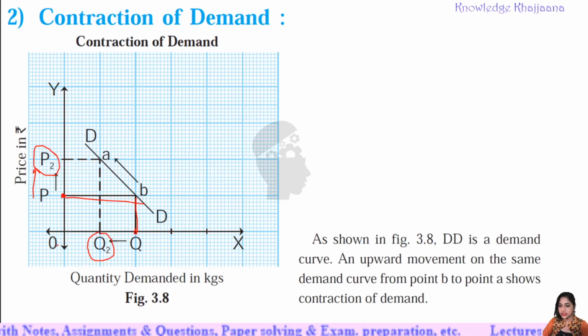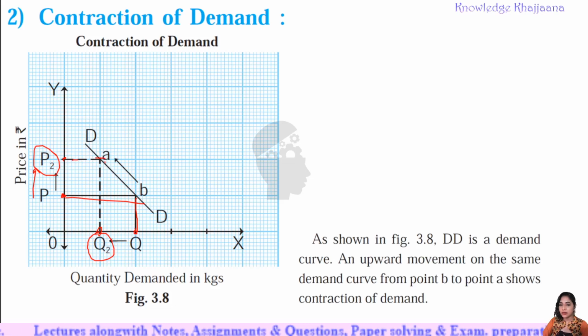See, because it is 0 and it is the rising side. Okay, so the numbers increase along this x-axis, right? And similarly the numbers increase along the y-axis, and this is the origin 0, 0. See, the earlier quantity demanded was this much when the price was a specific rupees. When the price increased from P to P2, what happened? The quantity demanded decreased. It came closer to 0. Okay, from quantity Q to quantity Q2.